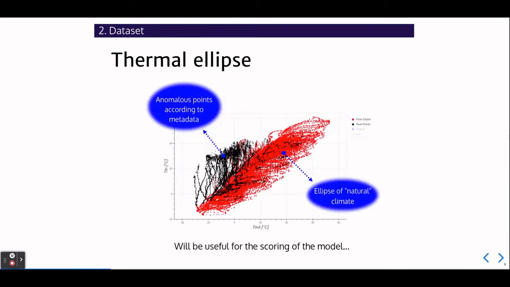If we plot the internal temperature versus the external one, we get something that resembles an ellipse. Notice that, however, those points that, according to metadata, belong to the heating events lie outside this ellipse. This will be useful in the following in order to determine a score for the models.